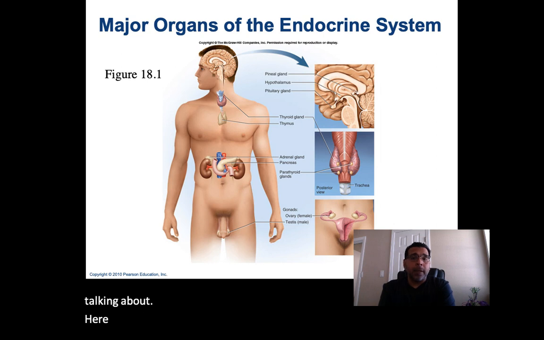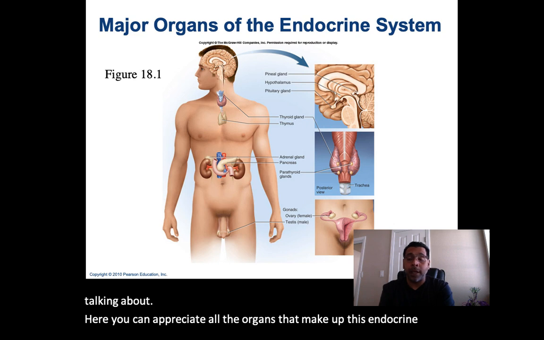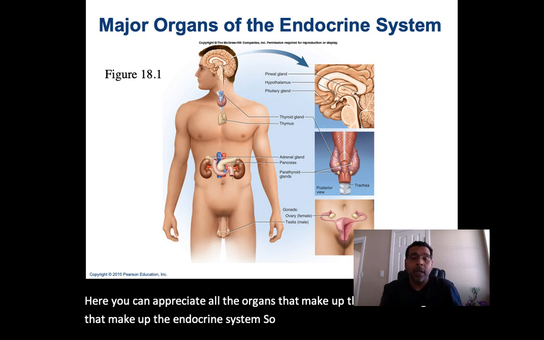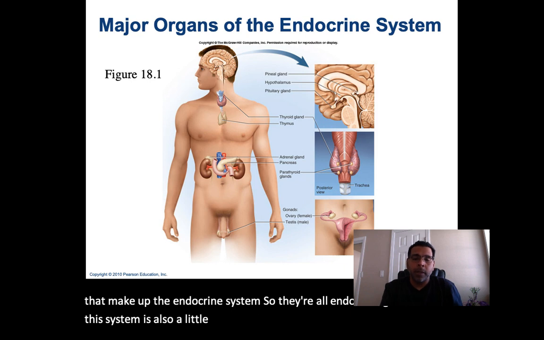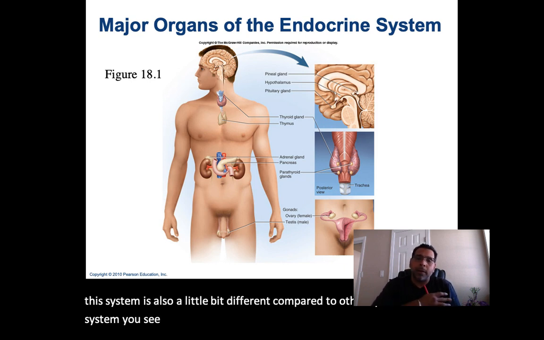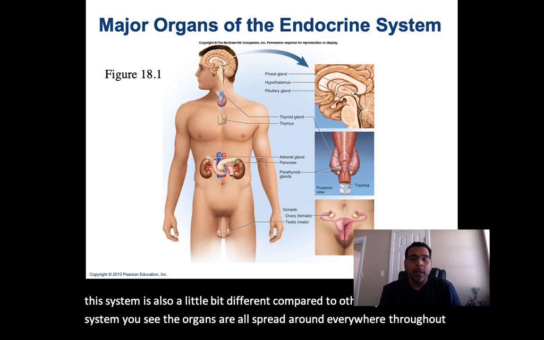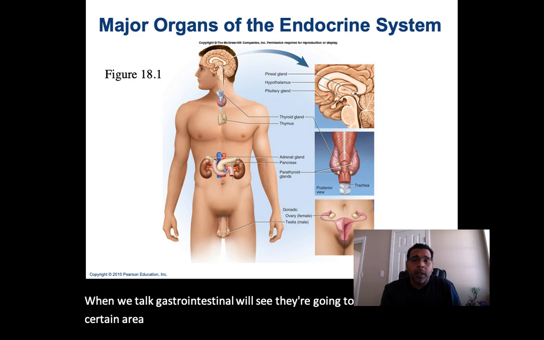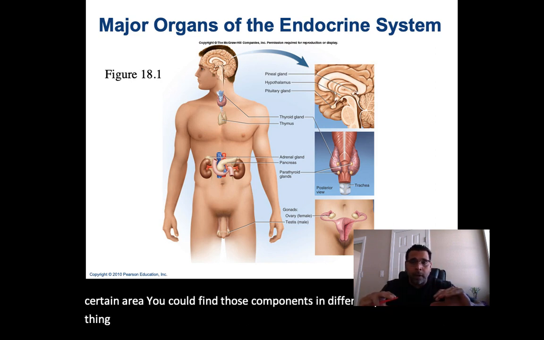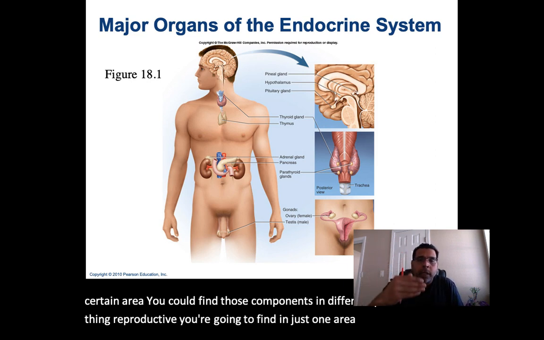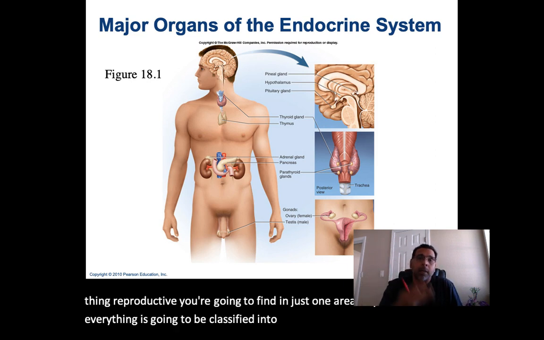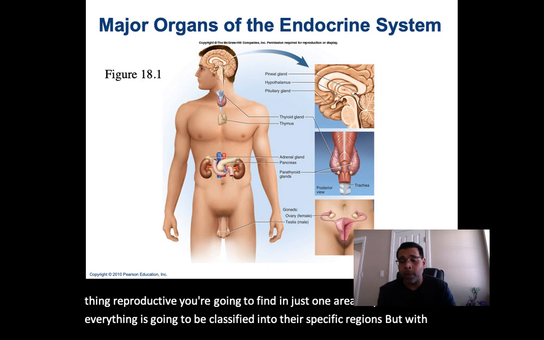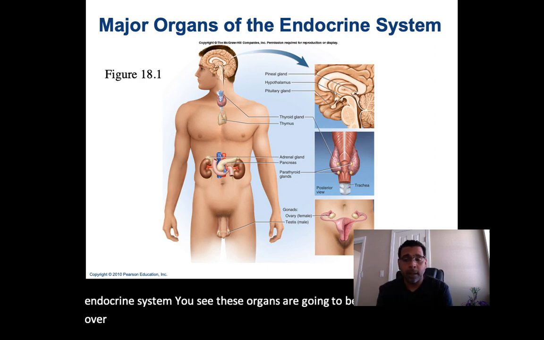Here you can appreciate all the organs that make up the endocrine system. So they're all endocrine glands. Now this system is also a little bit different compared to other systems. You see the organs are all spread around everywhere throughout the body. When we talk gastrointestinal, we'll see they're going to be confined to a certain area. You're not going to find those components in different parts. Same thing with reproductive, you're going to find it in just one area. So you can see how everything is going to get classified into their specific regions. But with the endocrine system, you see these organs are going to be found scattered over the entire body.